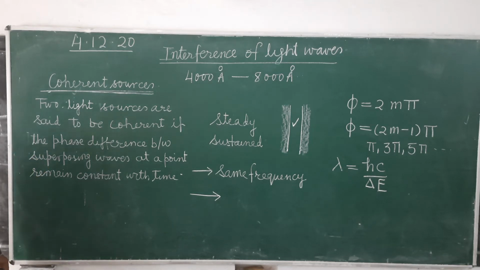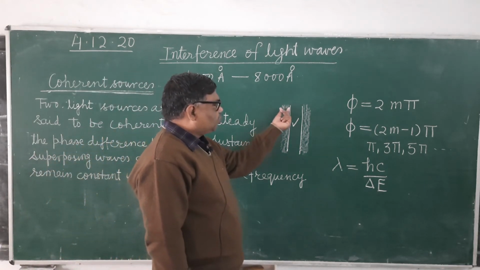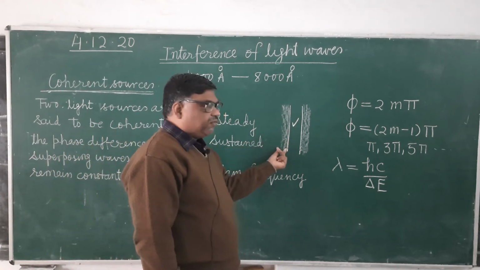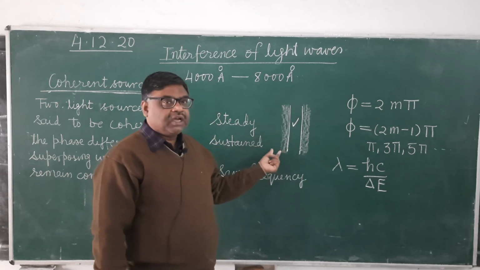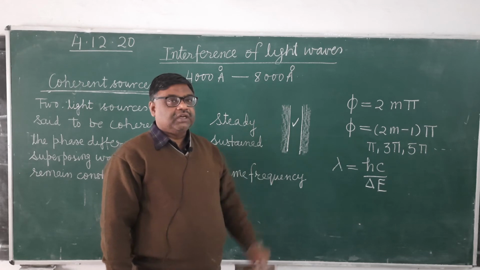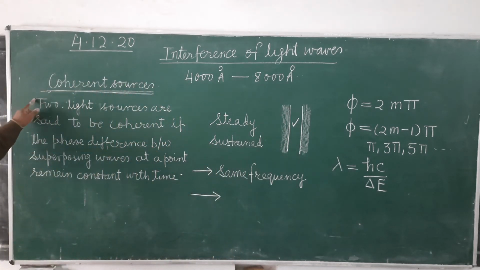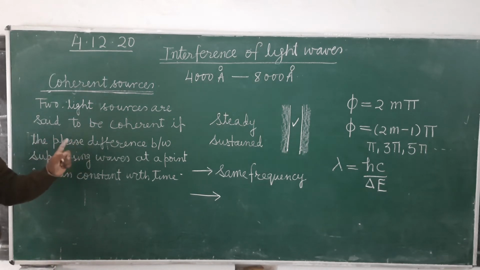All of you try to understand this: if once the waves are meeting here with a phase difference of 2 pi, and at all times this phase difference remains 2 pi, then we will say the sources are coherent. Coherent sources means two light sources are said to be coherent if the phase difference between the waves emitted by them at any point remains constant with time.